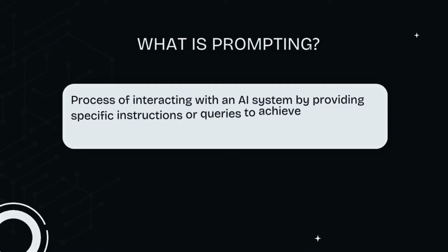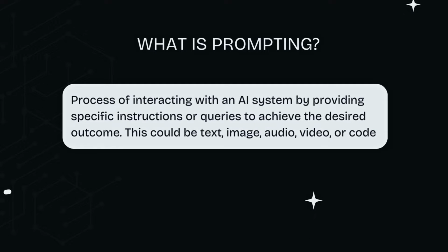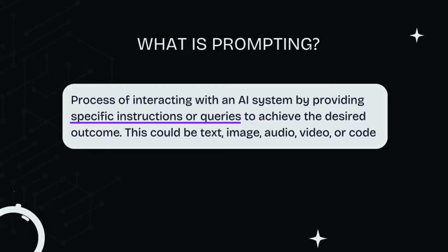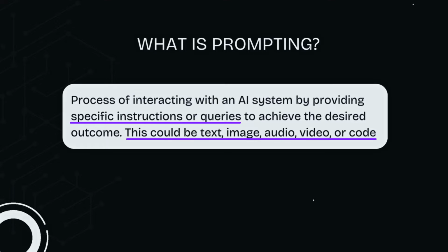AI prompting refers to the process of interacting with an AI system by providing specific instructions or queries to achieve the desired outcome. This could be text, image, audio, video, or even code. In order to write the best prompts, you need to learn the 5-step framework introduced by Google, which will explain why some prompts generate generic responses while others generate the output that you want.